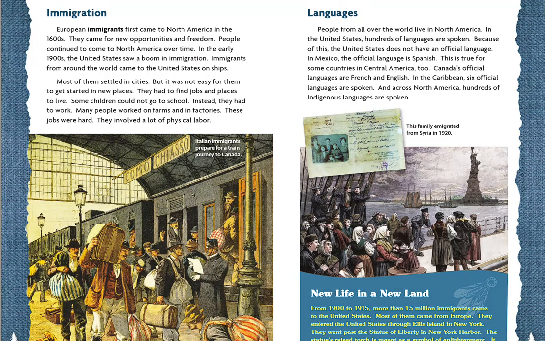They went past the Statue of Liberty in New York Harbor. The statue's raised torch is meant as a symbol of enlightenment. It represents the path to liberty or freedom.